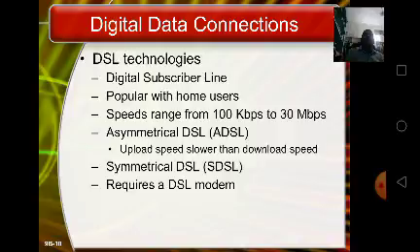The different DSLs are the following: asymmetrical DSL, rate adaptive DSL, RADSL, high bit rate DSL, ISDN DSL, that is IDSL, symmetric DSL, HDSL, and very high bit rate DSL, that is VDSL.